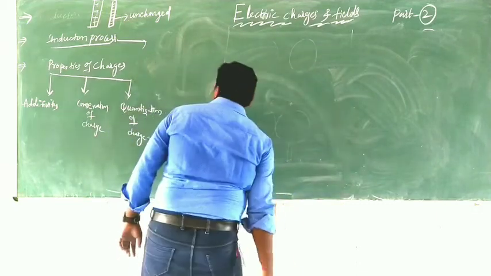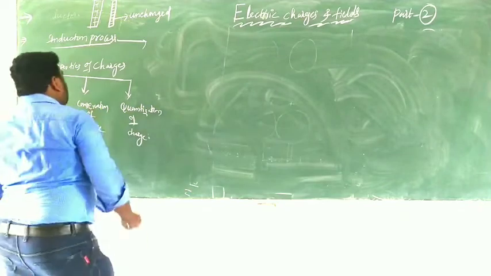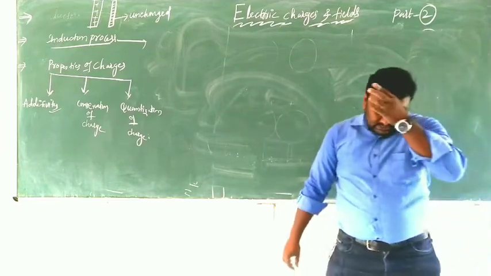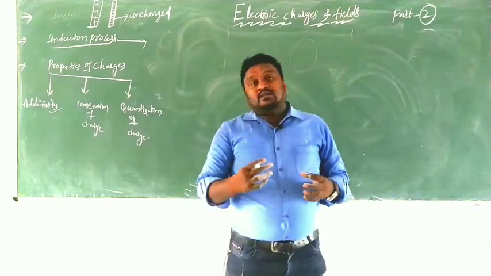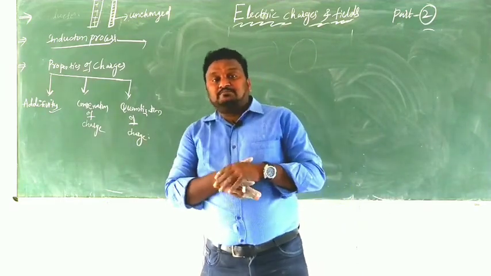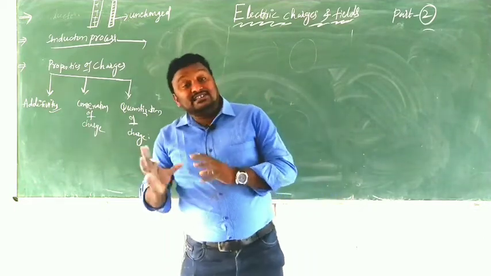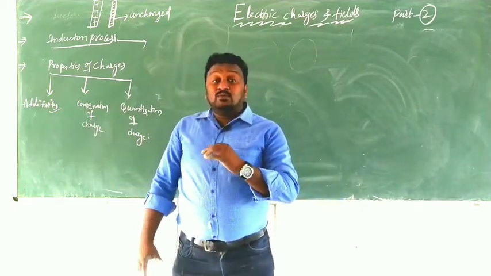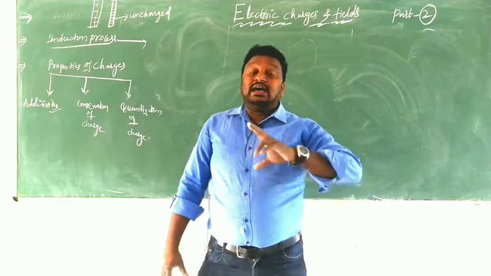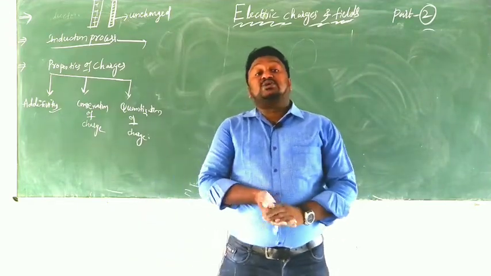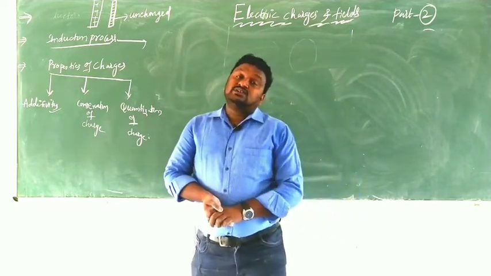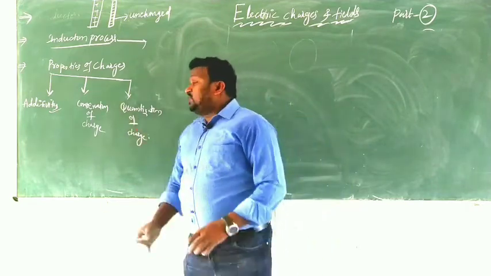So that is about the additive property. Next thing is conservation of charges. Conservation of charges means charges can neither be created nor be destroyed, but they can move from one body to another, and the total charge remains constant. The total charge of the two bodies must be the same, constant. That is what we call conservation of charge.